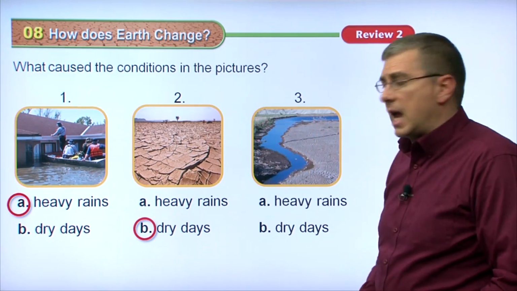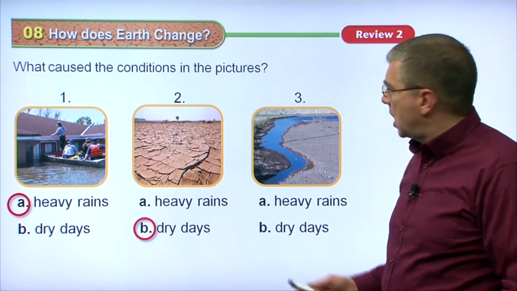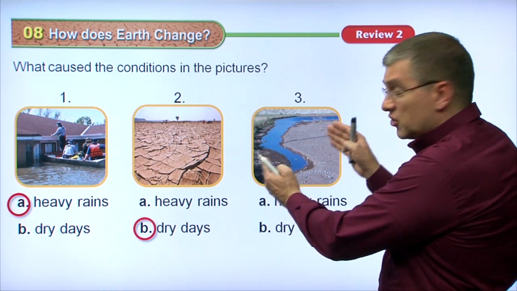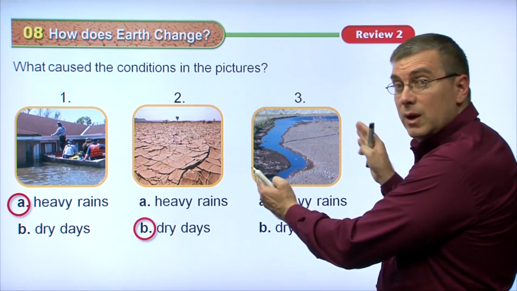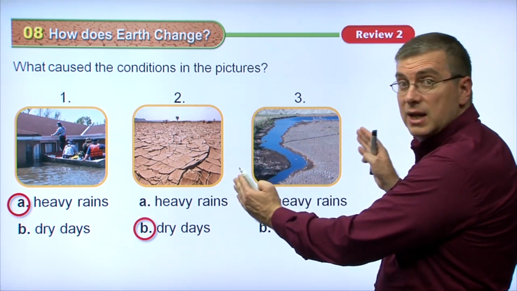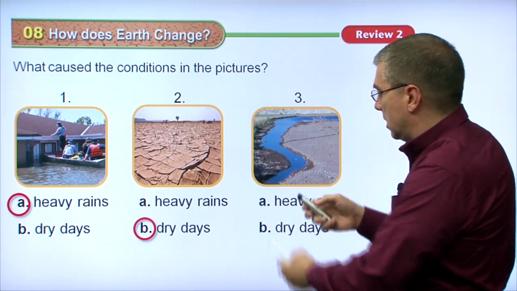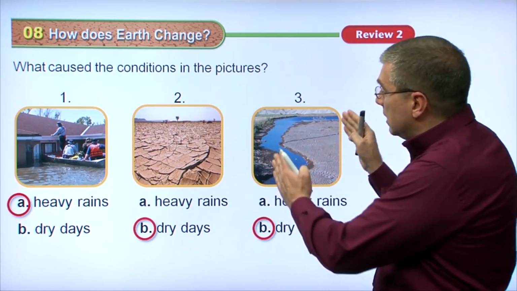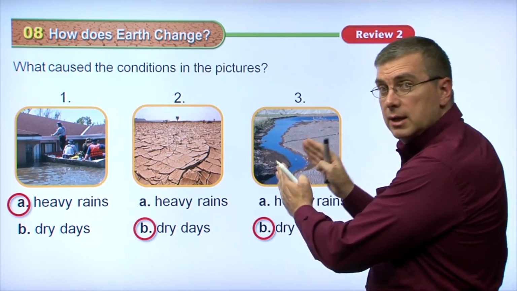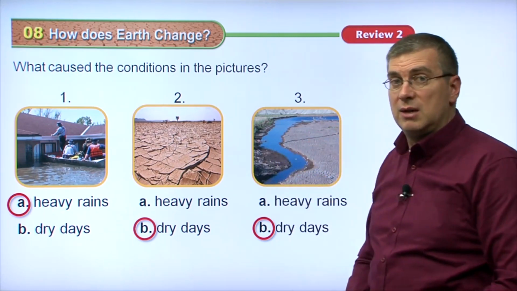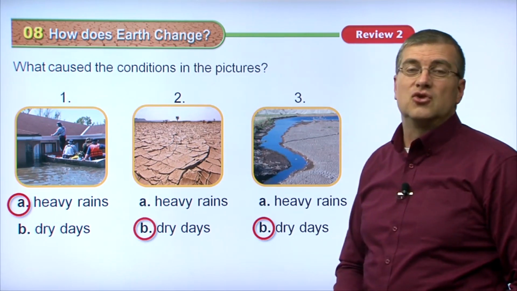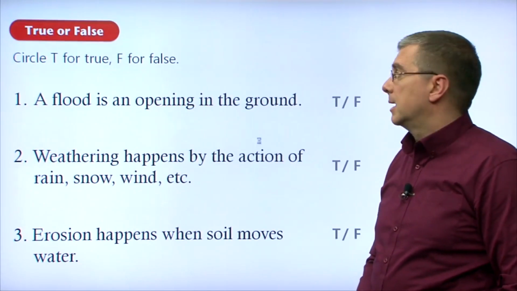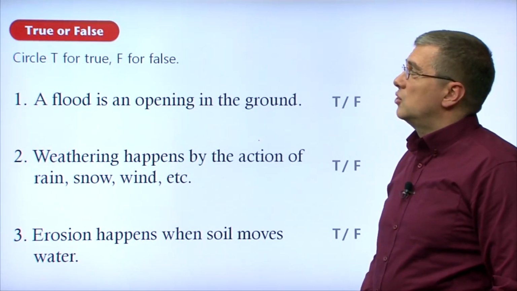So what would cause that? Would heavy rains cause that? No, because heavy rains would cause this stream to grow back to where it used to be. It might even cause it to flood. But the opposite is going on here. It hasn't rained. It's been very dry days for a long time, so the amount of water has shrunk, and this river has become a stream. So what would cause that? Of course, dry days.